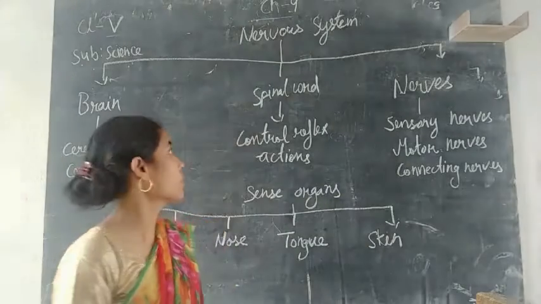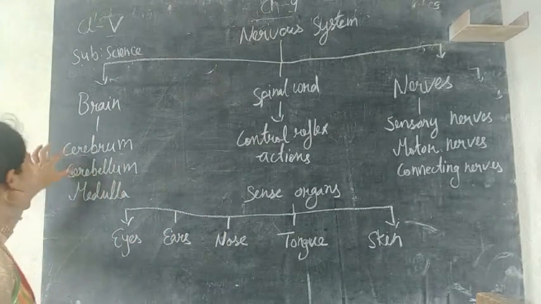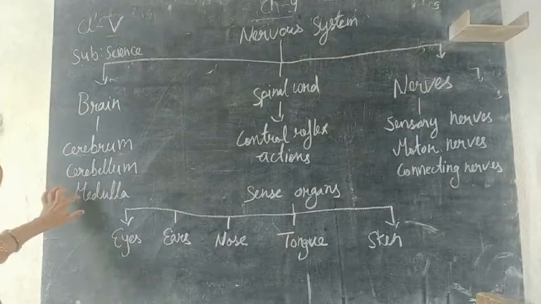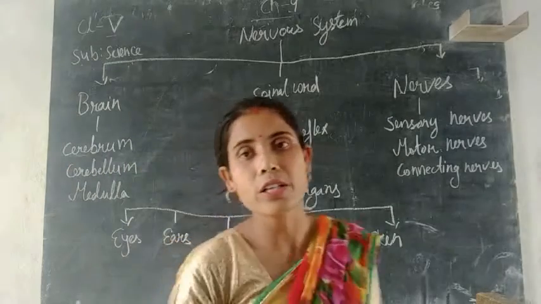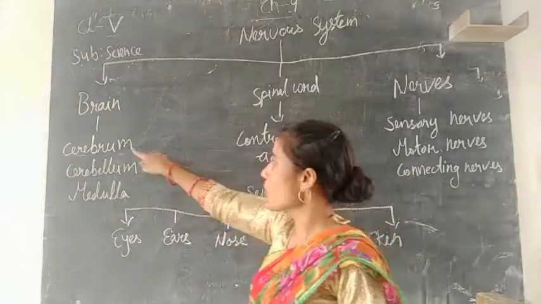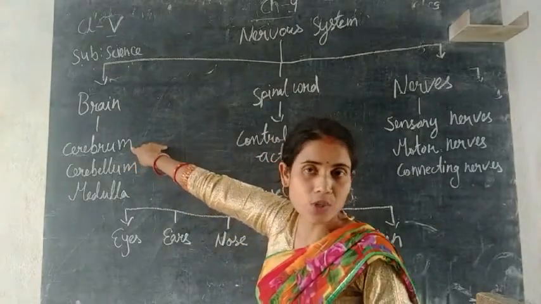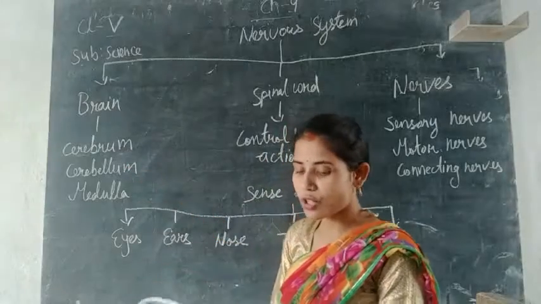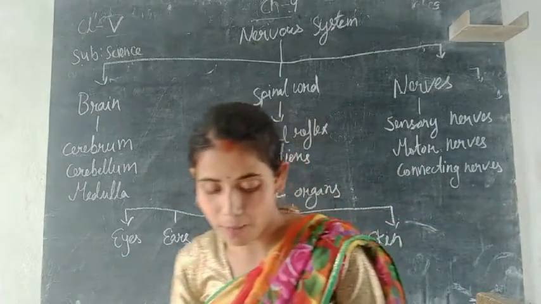Now let us discuss the brain. The brain consists of three parts, that is cerebrum, cerebellum and the medulla. Then what is the function of the cerebrum? It is the largest portion of the brain, and the function of the cerebrum is to